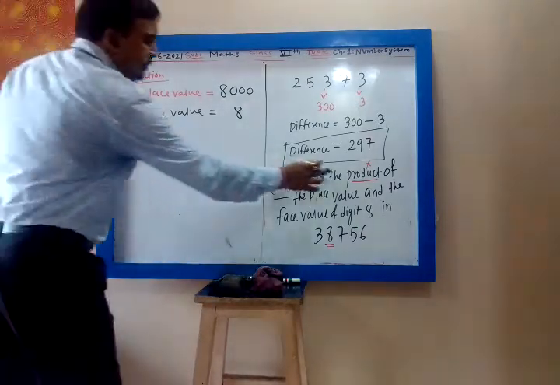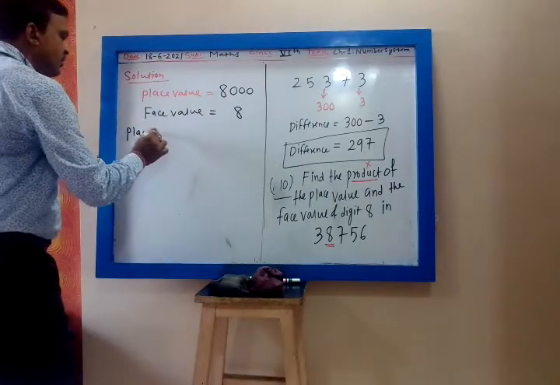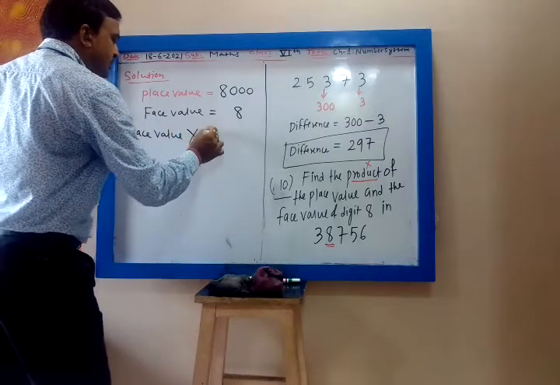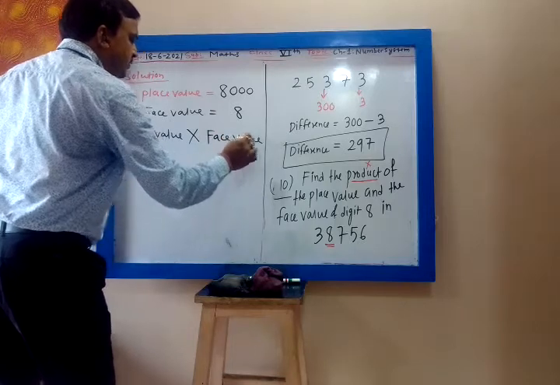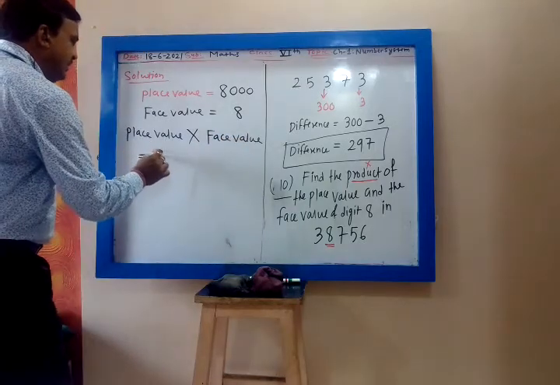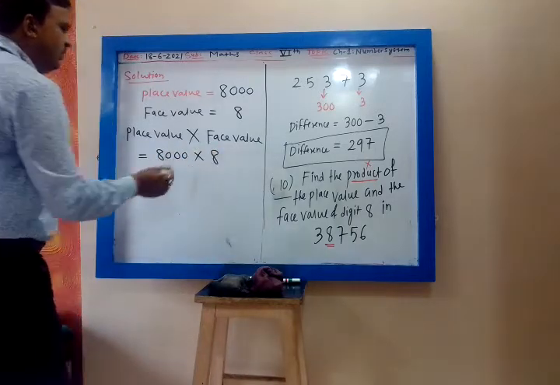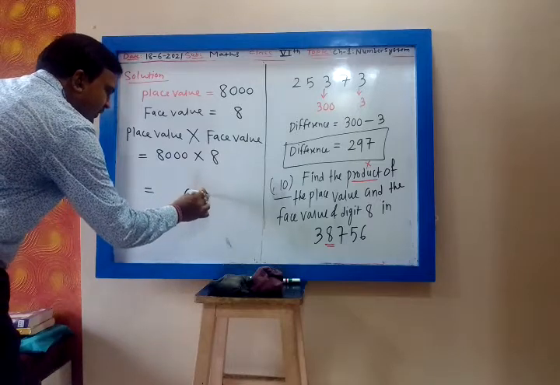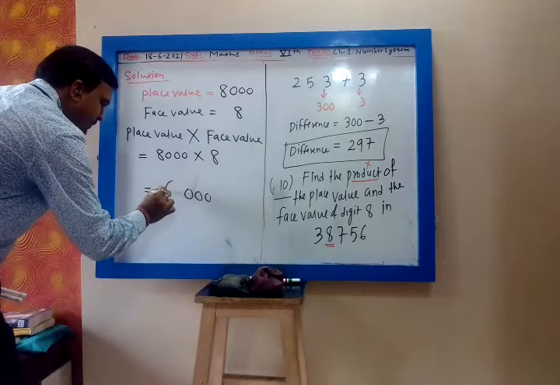Now we want to find the product. Product means multiplication: place value into face value. So 8000 into 8. You can carry the 3 zeros as it is. Then 8 eights are 64.